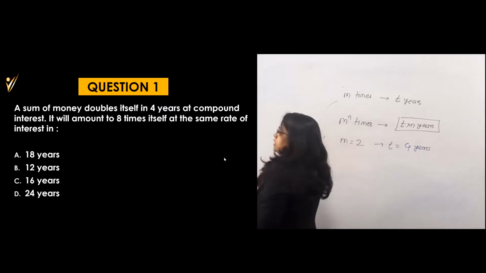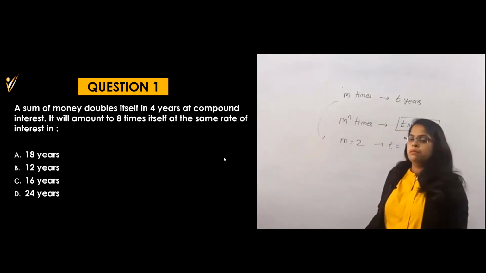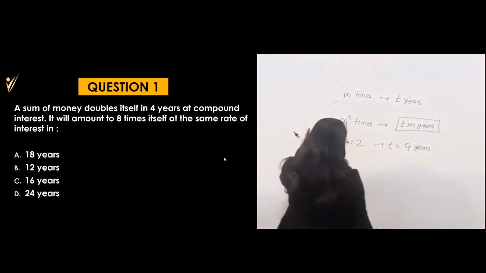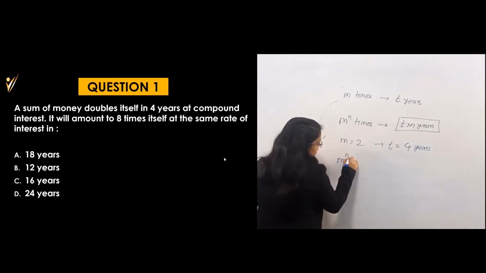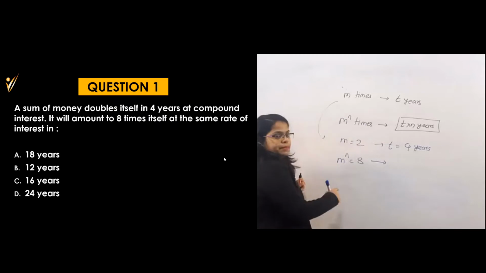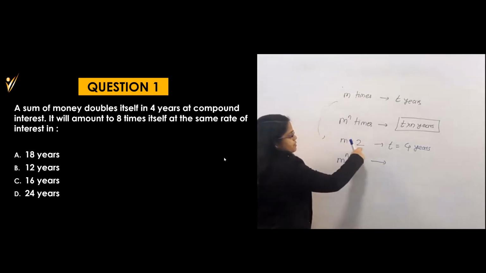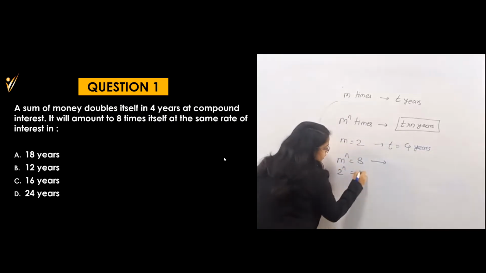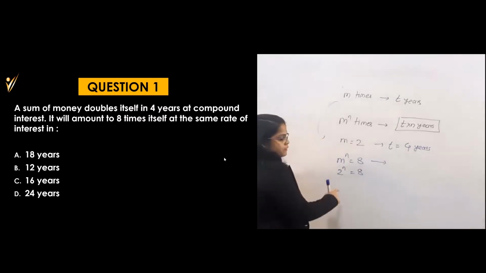This is what is given: it will amount to 8 times of itself, which means M raised to n is equal to 8. What time will it require? M raised to n is 8, in which M is 2. So I can say 2 raised to n is 8. So what will be the value of n?